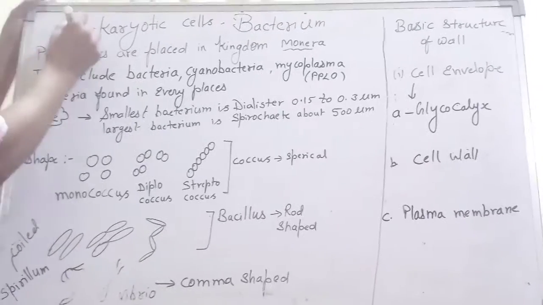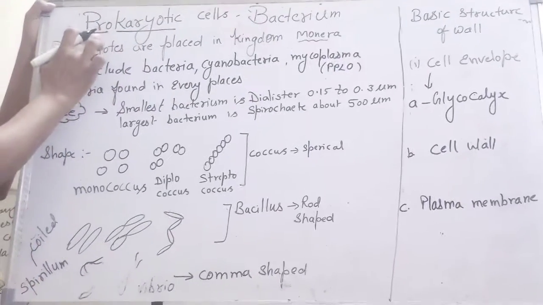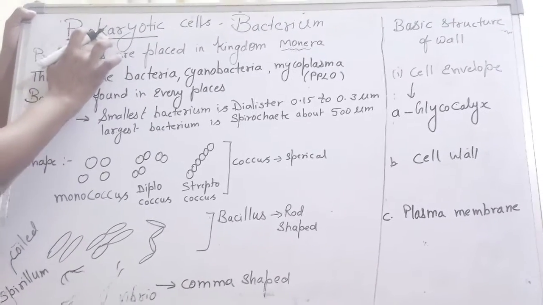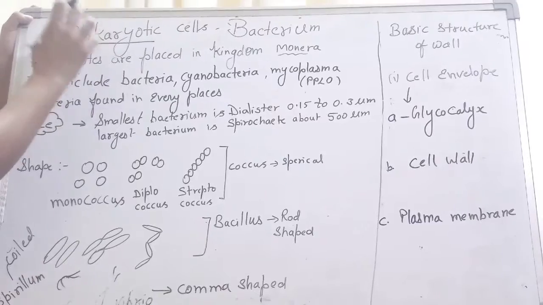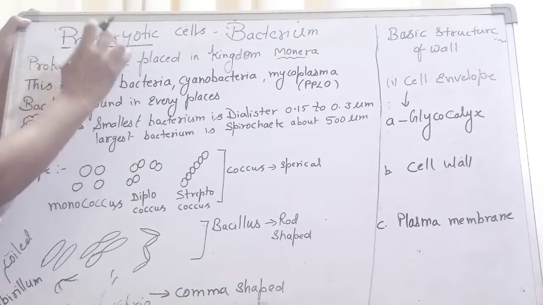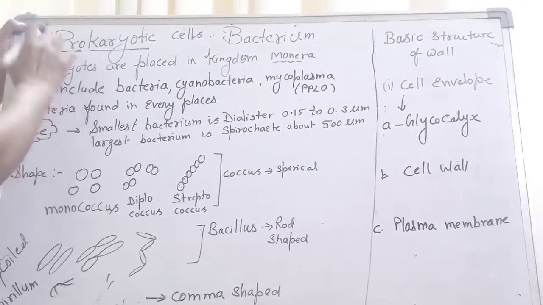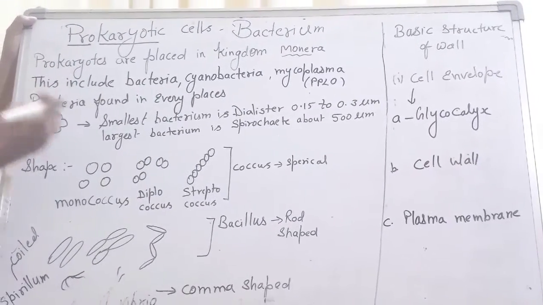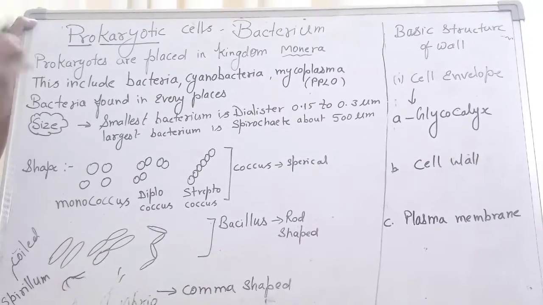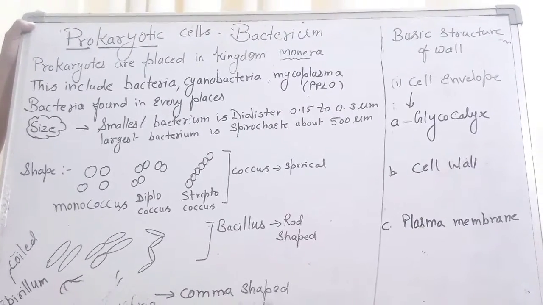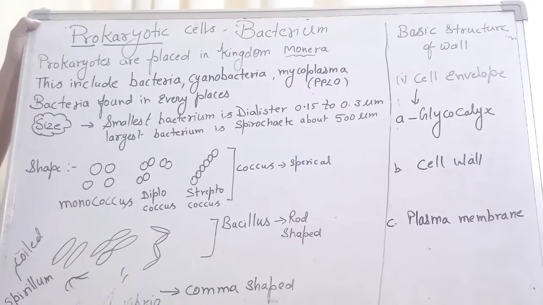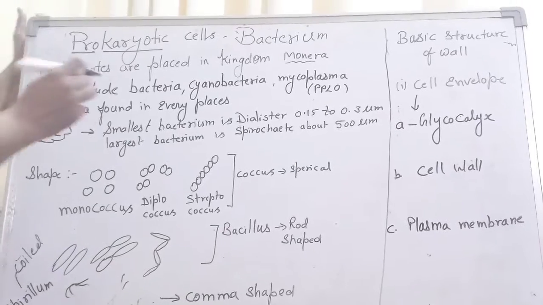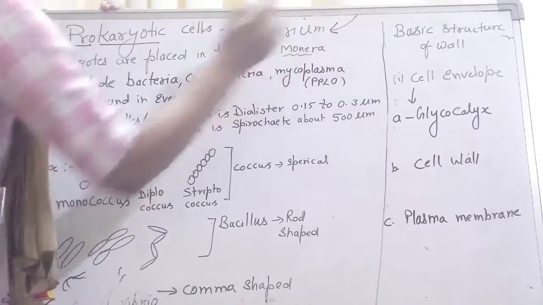We have discussed prokaryotes. Pro means the primitive, previous character. Karyotic refers to the nucleus, or the genetic material, which is not bound by a nuclear membrane. So a prokaryotic cell is a previous cell which has only a very primitive structure. They are mostly microorganisms. They are very tiny; we can't see them with our naked eyes. In prokaryotic cells, we are going to see the bacterium family.